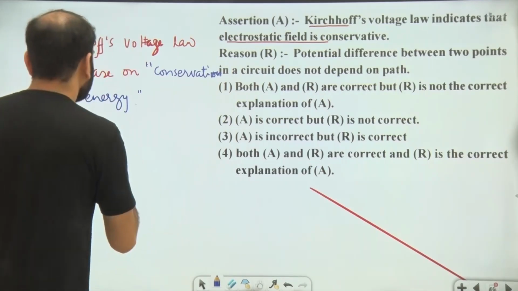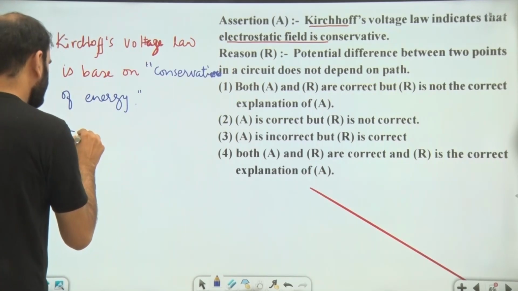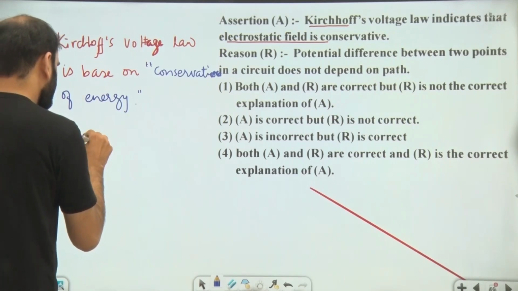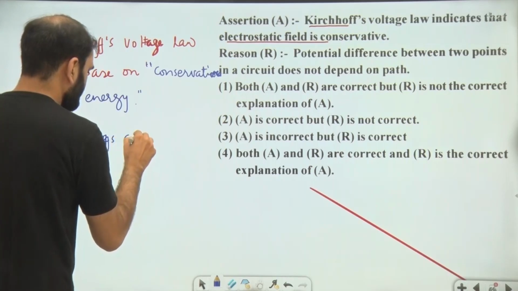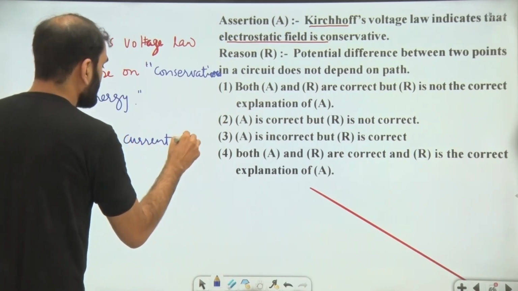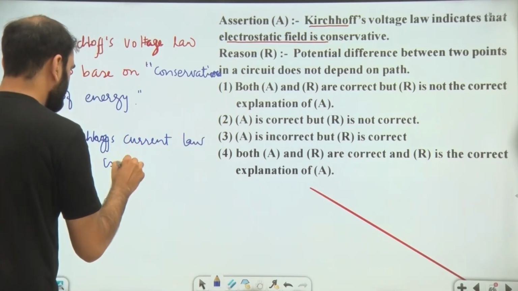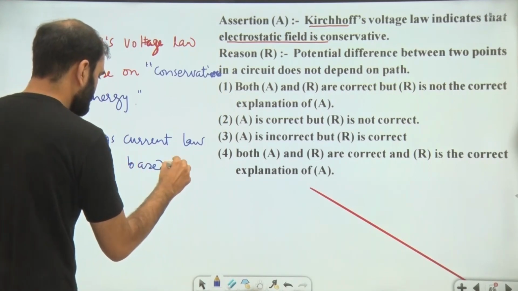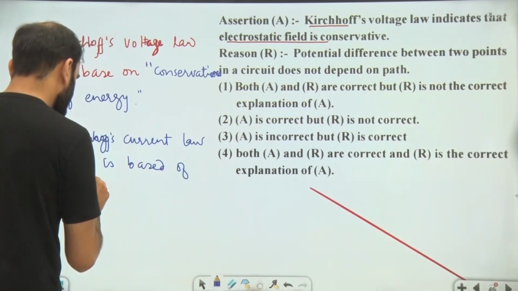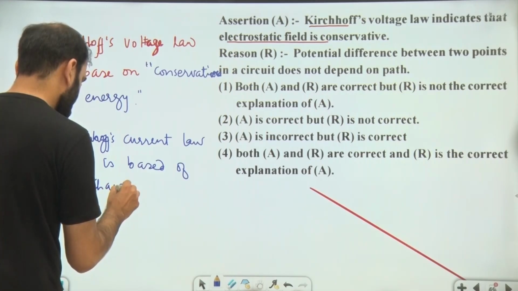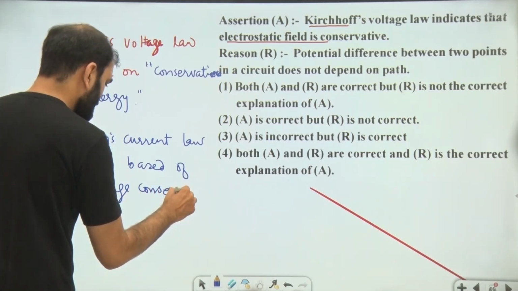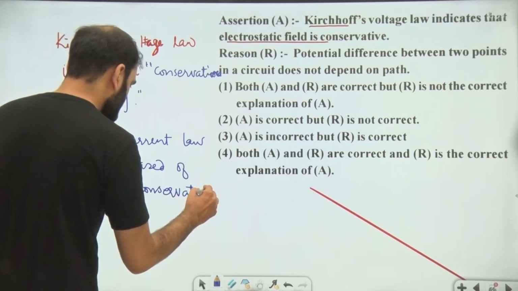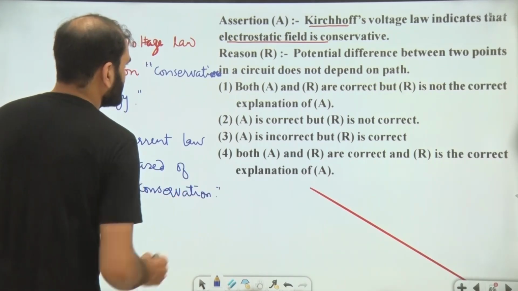Okay, Kirchhoff current law is based on charge conservation. So this is the fact which you have to remember, conservation of charge.